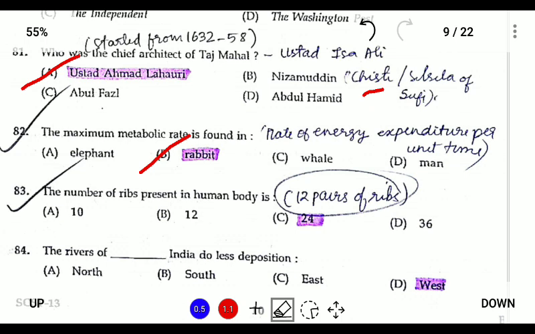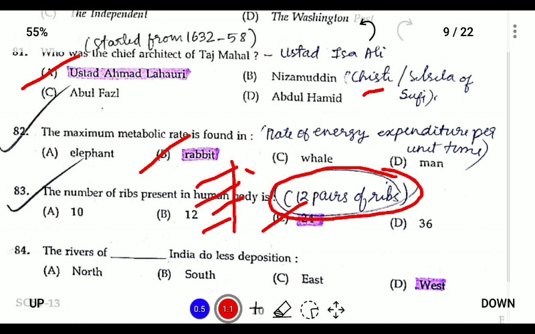The number of ribs present in the human body is 24, but if we check the pairs, then it is 12. So if we check the ribs, the total is 24, but if we check each pair, it consists of only 12 pairs. So the answer is 24.